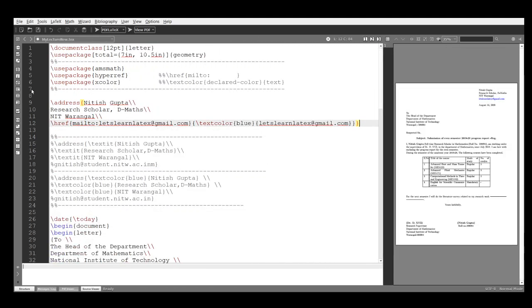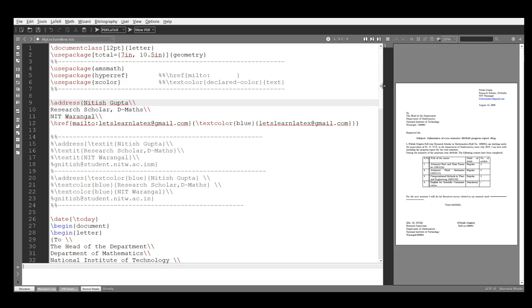See, this is the slash address, here in braces: my name, double slash means to start a new line. Research Scholar, comma, Department of Mathematics, again double slash to start a new line. NIT Warangal, again double slash. Now